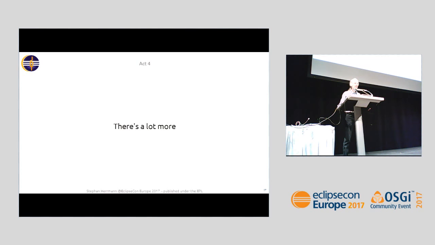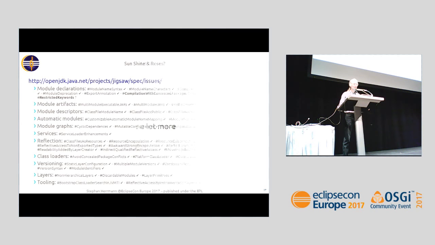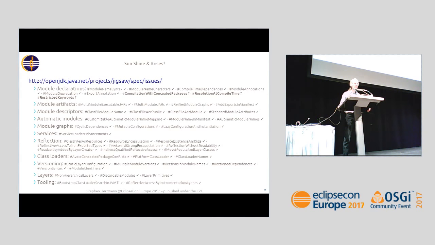In Act 4, I will move from complexity to quantity. If you followed the news during the last year, you may have seen this list of issues. Each of these words was a topic of a highly contentious debate on how Jigsaw should actually be designed. Let me just highlight the one that created the biggest contention: awkward, strong encapsulation.